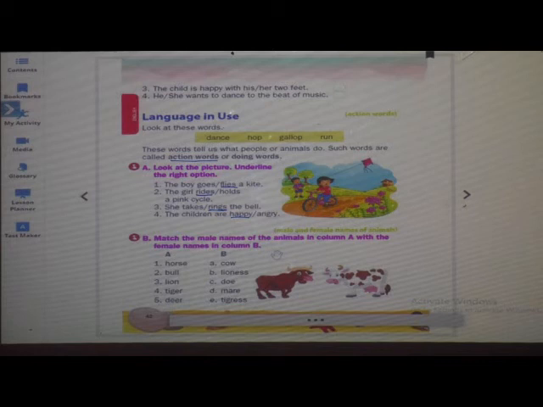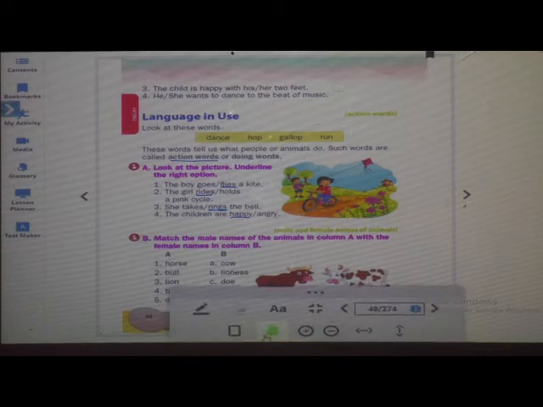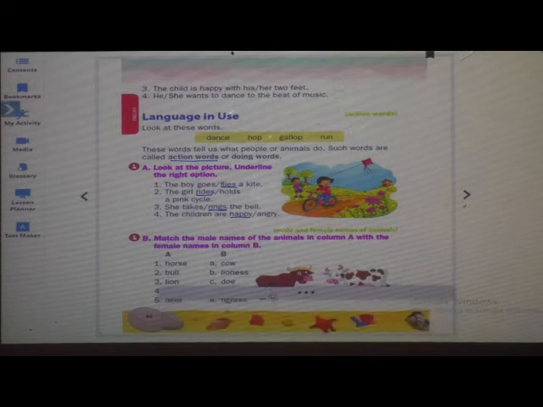Now, next. What we have to do? Match the male names of animals in column A with the female names in column B. We have to match these columns. Now we will match.